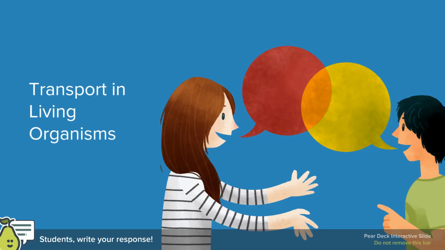So now one question arises. In each and every living organism, the transport is happening. So which is responsible for carrying out the transport in living organisms? In plants, the transport is done by the conducting tissues, xylem and phloem. The xylem will carry the water and minerals from root to all parts of the plant, and phloem will carry the food from the leaves to all parts of the plant. But in animals, there is a specialized system called circulatory system that is responsible for the transport of substances inside the body of animals.